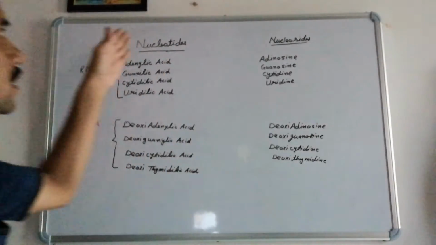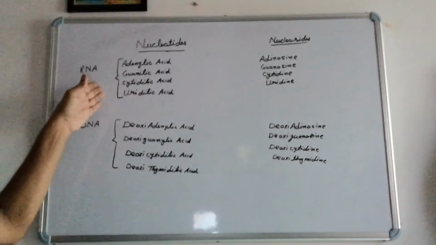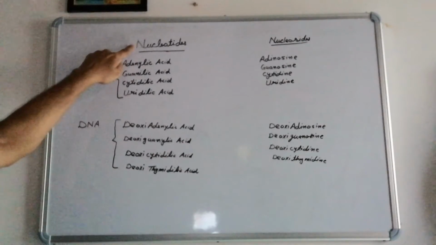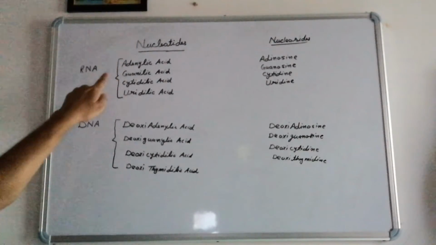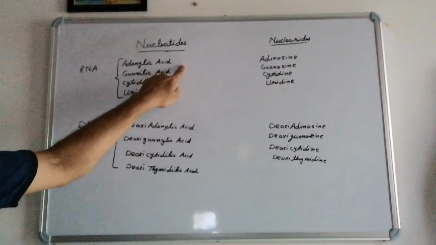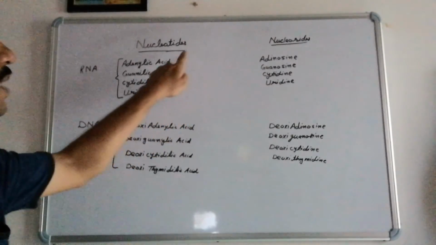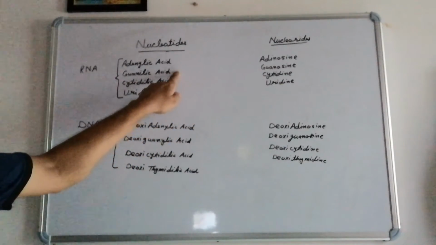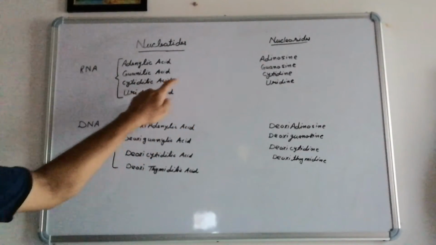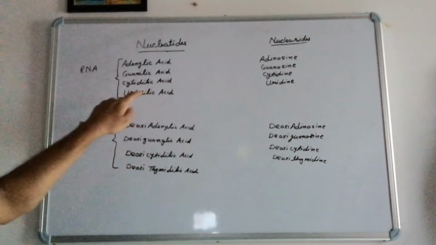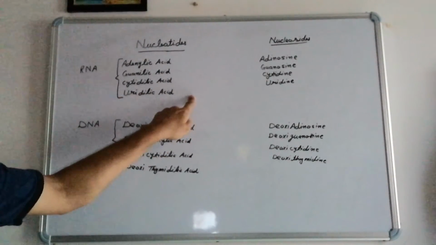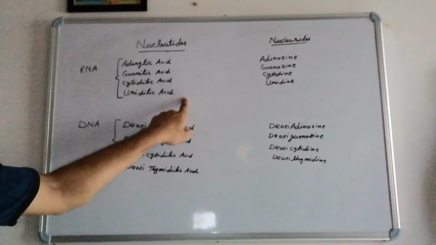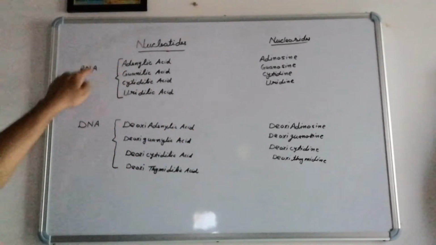Now coming to their nucleotides, how the nucleotide will form. A nucleotide forms when they attach themselves with a phosphoric acid. So in case of nucleotides of RNA, the first will be adenylic acid. Adenosine becomes adenylic acid. Guanosine becomes guanylic acid. Cytidine becomes cytidylic acid, and uridine becomes uridylic acid. That means adenylic acid, guanylic acid, cytidylic acid and uridylic acid. These will be the four nucleotides in case of RNA.